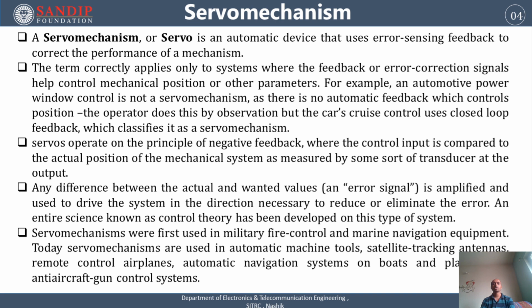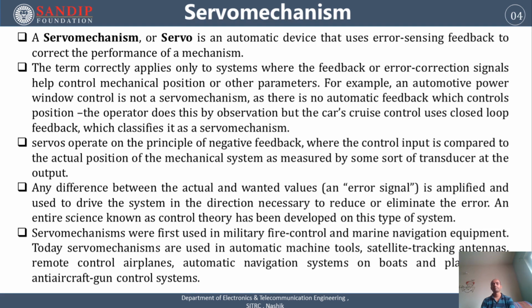Hence, the term servo mechanism correctly applies only to a system where feedback or error correcting signals help to control the mechanical position or other parameters. It means a servo mechanism is present only when a feedback signal or error correcting signals are present, which will help to control the mechanical positions.